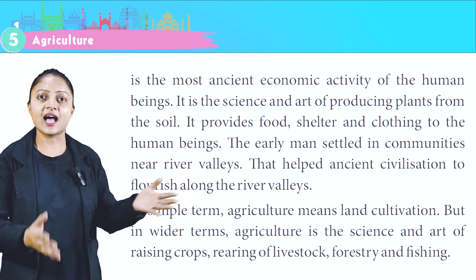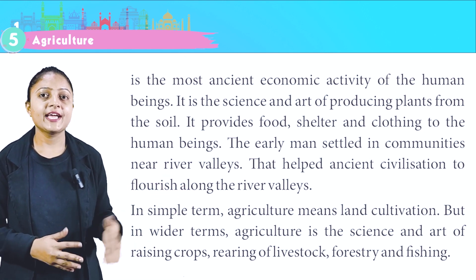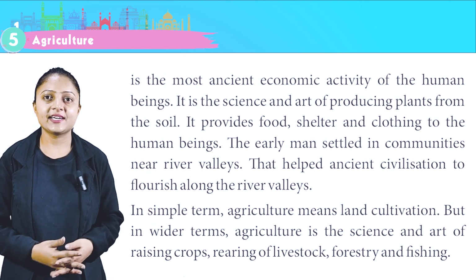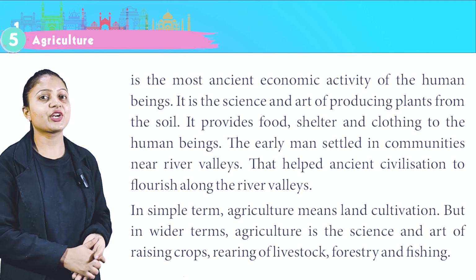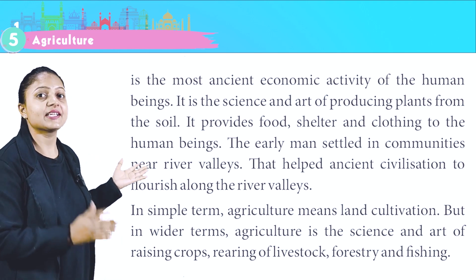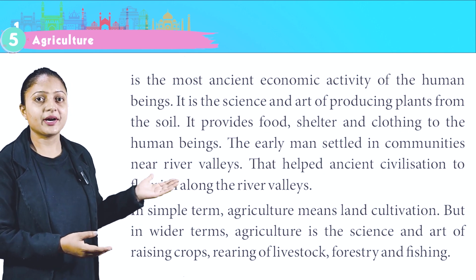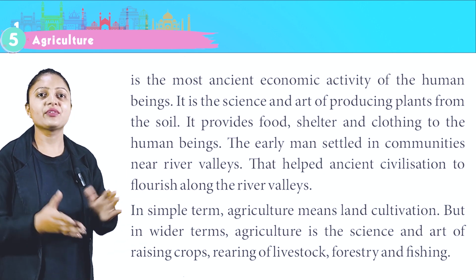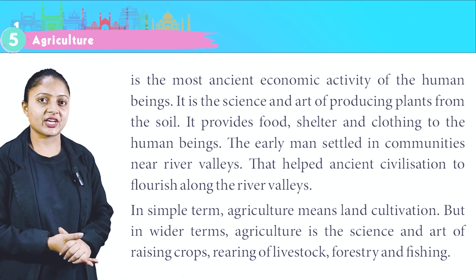It is the science and art of producing plants from the soil. It provides food, shelter, and clothing to human beings. The early men settled in communities near river valleys, which helped ancient civilization to flourish along the river valleys. In simple terms, agriculture means land cultivation, but in wider terms, agriculture is the science and art of raising crops, rearing of livestock, forestry, and fishing.